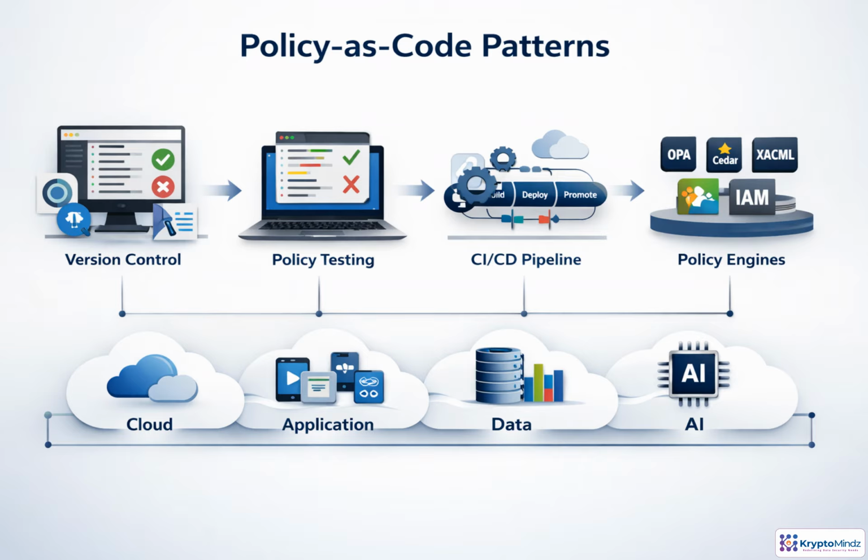Policy as code treats authorization rules as software artifacts, versioned, reviewed, tested, and promoted through the same pipeline as application code. A change starts in source control, runs through automated policy tests and realistic access simulations, and requires approval before deployment. If behavior is wrong, rollback is available. The benefit is consistency. OPA, Cedar, XACML, or Cloud IAM engines can enforce the same intent across cloud, apps, data, and AI workloads.